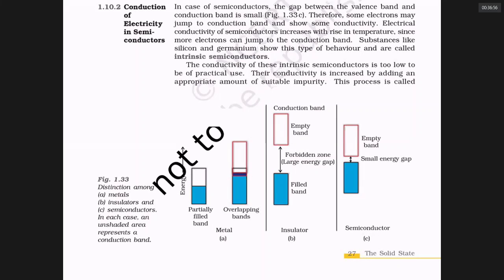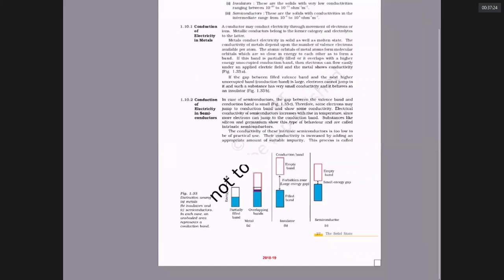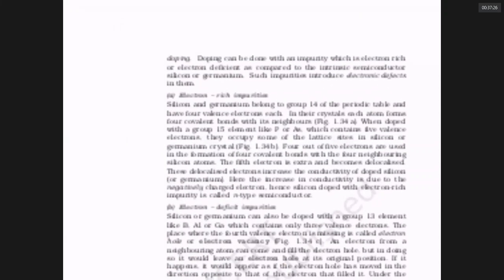Sometimes you generate a semiconductor by adding an impurity into the material like silicon and germanium. The addition of impurity will create some change in the system so that it conducts better. The type of semiconductor formed by adding an impurity, or doping, is called the extrinsic semiconductor. Extrinsic because external material is added. Are we clear about it?